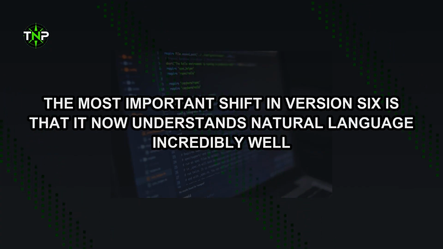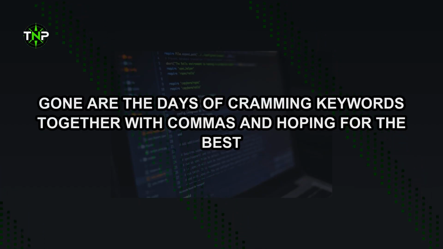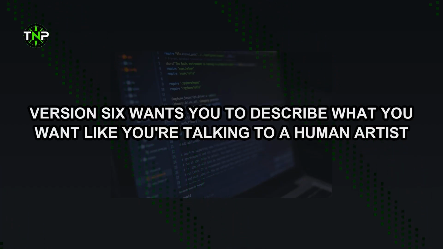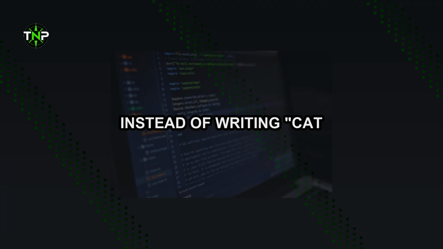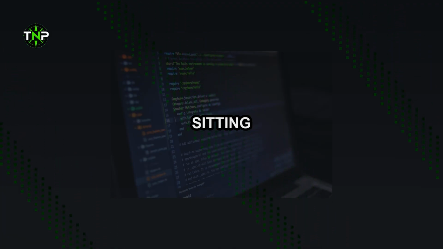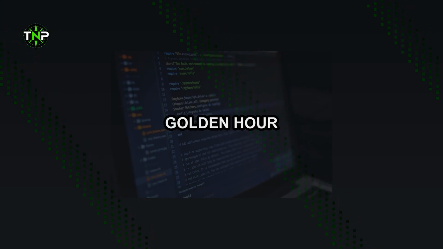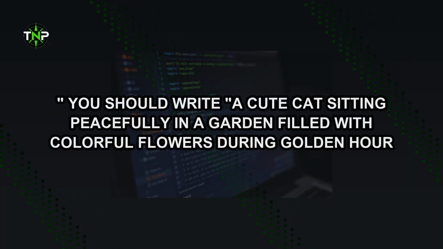The most important shift in version 6 is that it now understands natural language incredibly well. Gone are the days of cramming keywords together with commas and hoping for the best. Version 6 wants you to describe what you want like you're talking to a human artist. Instead of writing cat, cute, sitting, garden, flowers, golden hour, you should write a cute cat sitting peacefully in a garden filled with colorful flowers during golden hour. The AI now understands context, relationships between objects, and even subtle emotional undertones in your descriptions.